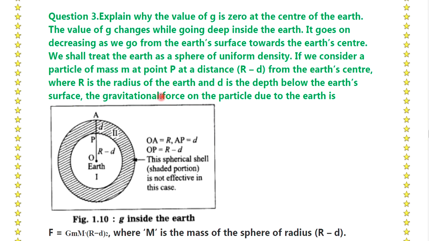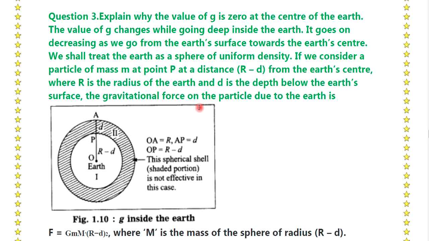Question number 3. Explain why the value of g is 0 at the center of the earth. The value of g changes while going deep inside the earth. It goes on decreasing as we go from the earth's surface towards the earth's center. We shall treat the earth as a sphere of uniform density. Consider a particle of mass m at point P at a distance r minus d from the earth's center, where r is the radius of the earth and d is the depth below the earth's surface.